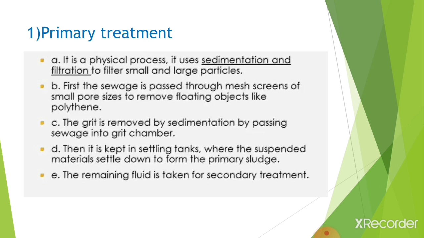First, the sewage is passed through mesh screens of small pore sizes to remove floating objects like polythene. The grit is removed by sedimentation by passing sewage into grit chambers. Then it is kept in a settling tank where the suspended material settles down to form the primary sludge. The remaining fluid is taken for secondary treatment.